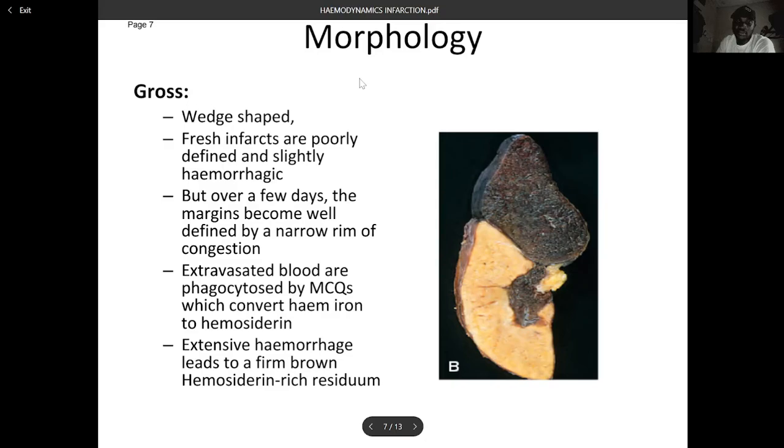Now, the morphology for gross, that is looking at the tissue holistically, is usually wedge shaped. Fresh infarcts are poorly defined and slightly hemorrhagic, but over a few days, the margins become well defined by a narrow rim of congestion. Extravasated blood is phagocytized by macrophages, which convert heme iron to hemosiderin. Extensive hemorrhage leads to a firm brown hemosiderin-rich residuum.